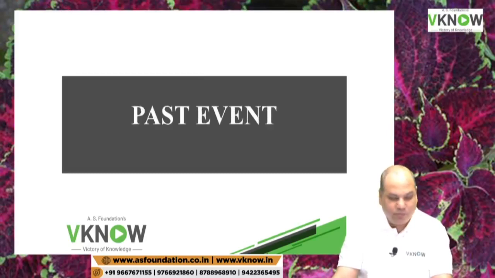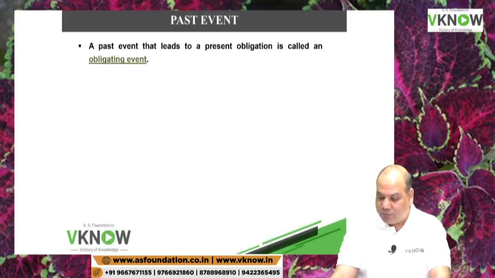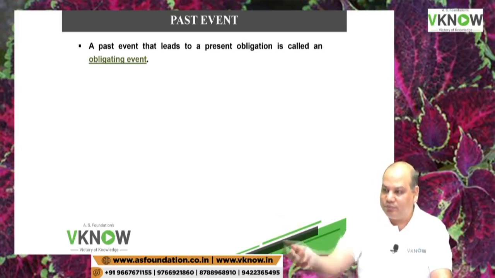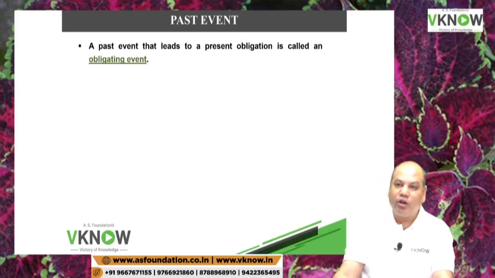Constructive obligation. First thing, an obligation should be a present obligation. Obligation can be due to law or constructive. Now the important thing is create provision only if it is a past event. Past event gives rise to obligation. Future event will not give rise to obligation.